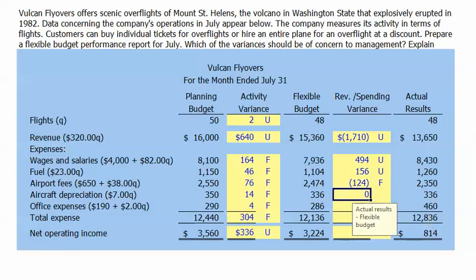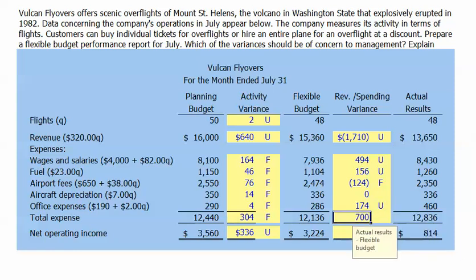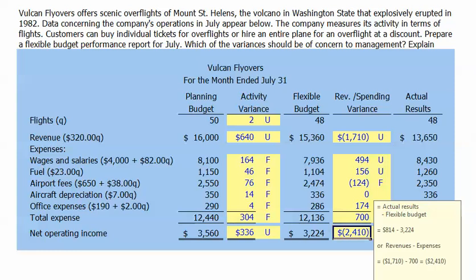Aircraft depreciation, there's no difference. For office expenses, our actual expenses were $174 more than our flexible budget, so we would say it's an unfavorable variance. Overall, our expense variance is $700, and since our actual expenses were greater than our flexible budget amount, this is an unfavorable variance.